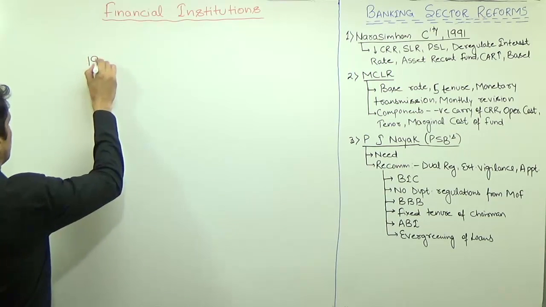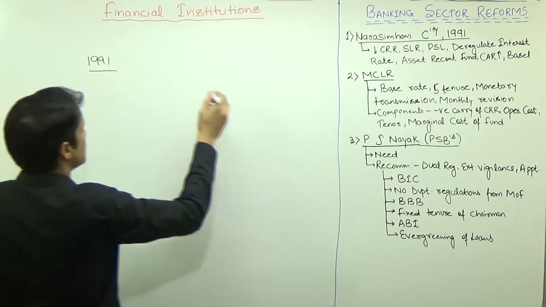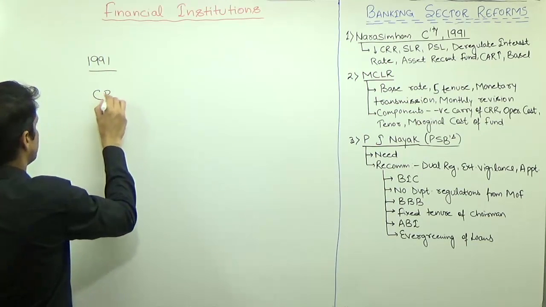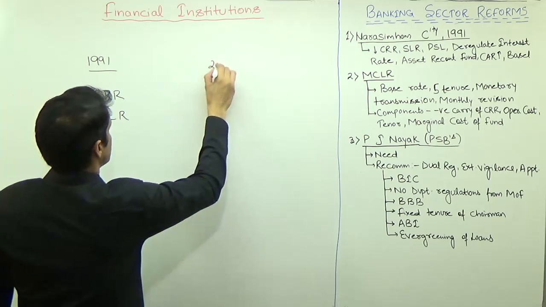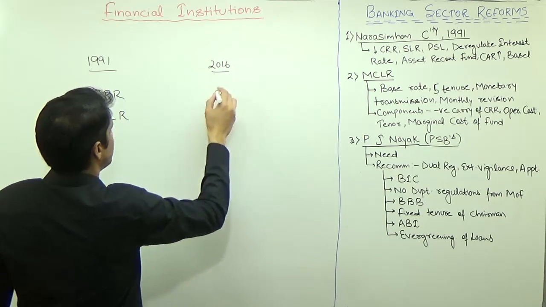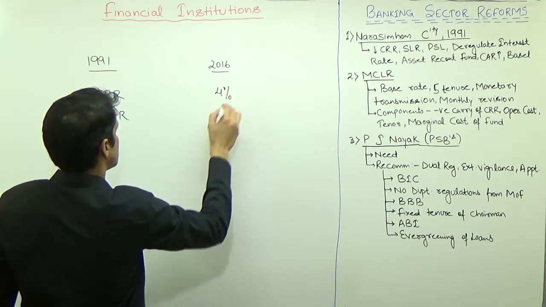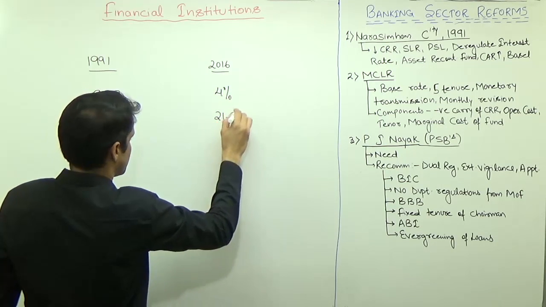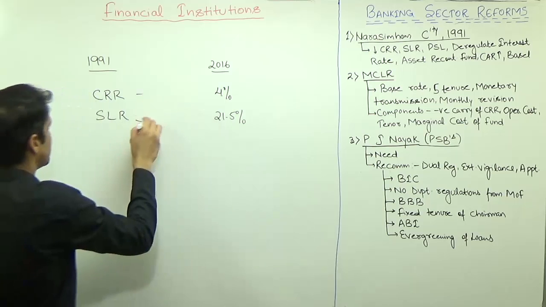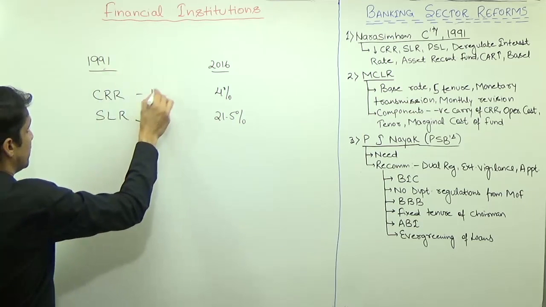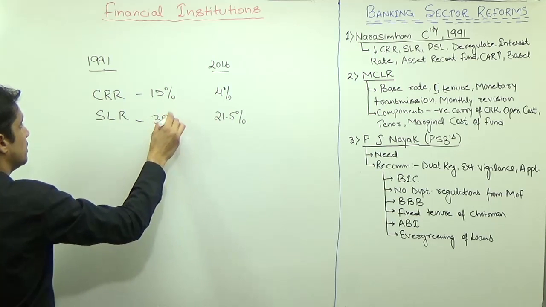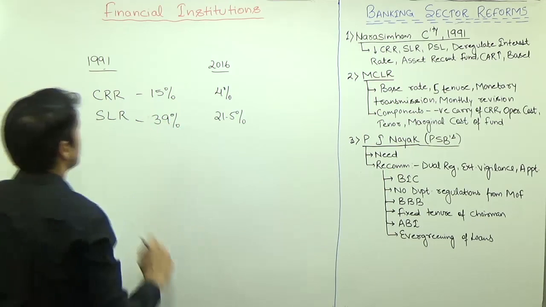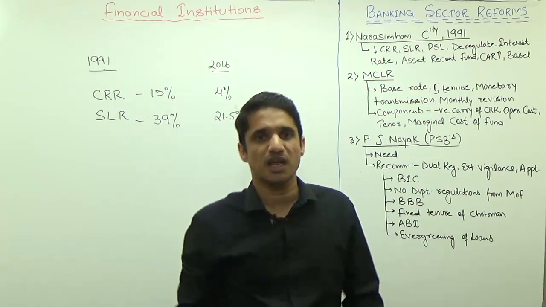In 2016, the value of CRR is 4% and SLR is 21.5%. The value of CRR and SLR in 1991 was 15% and 39%, more than 38%. So this was the value of CRR and SLR.